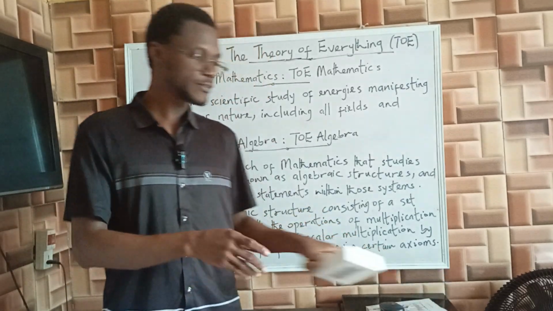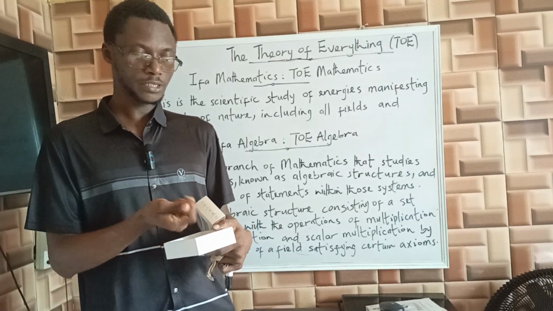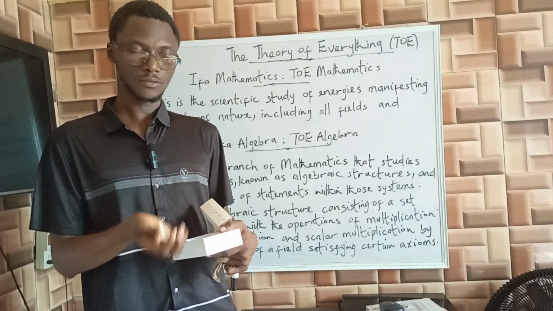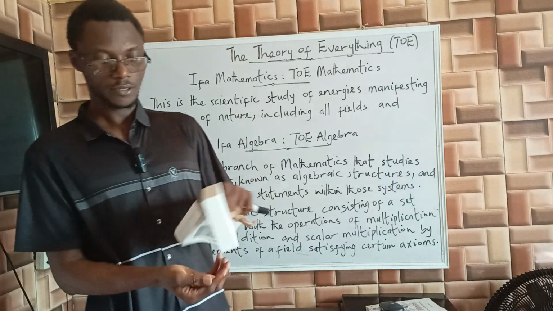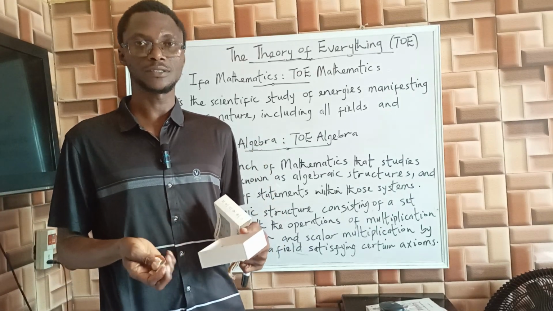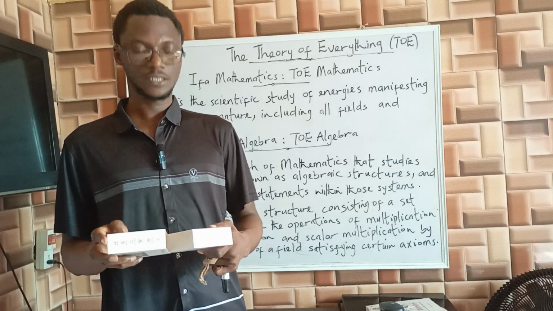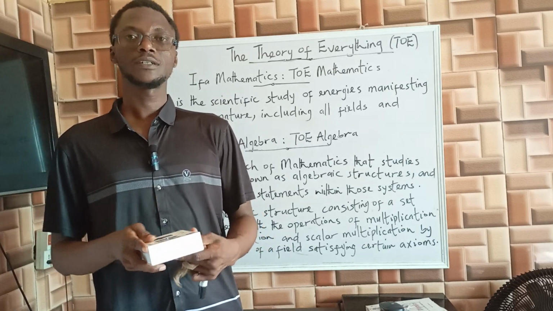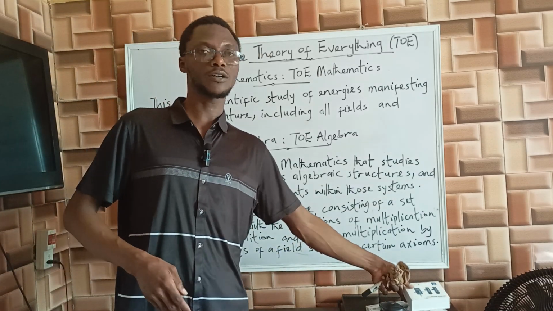For example, in Ifa Mathematics, we basically use this thing called Ifa. They are called Ifa objects. They are Ifa seeds. So these are what we use to represent the energy of any element of nature we are studying, any field we are studying. We represent them with Ifa objects.